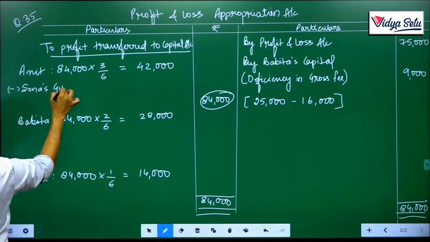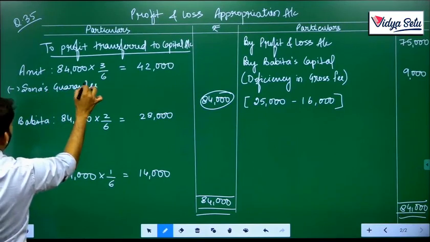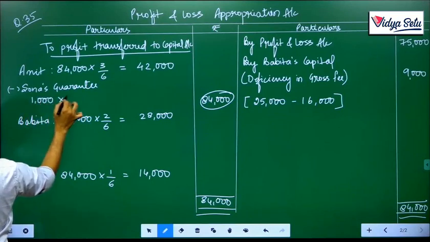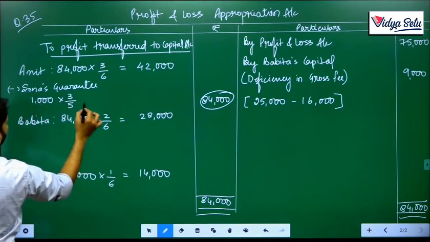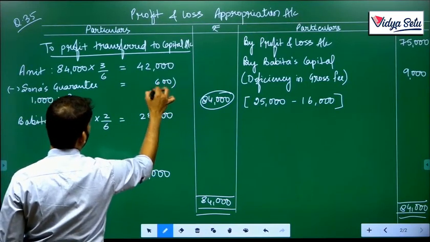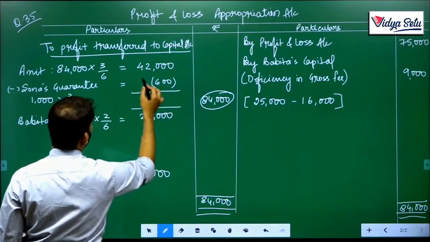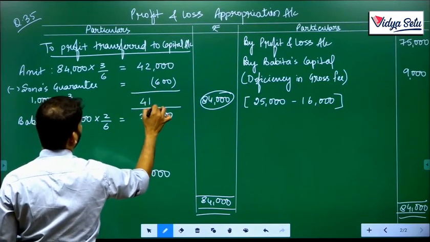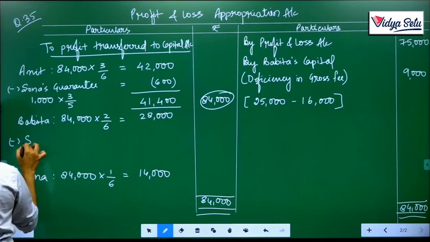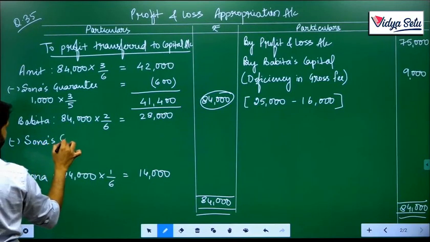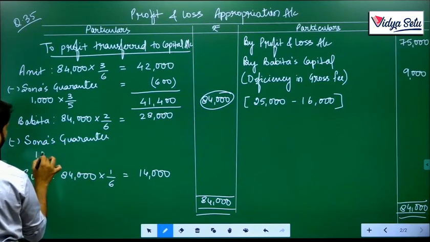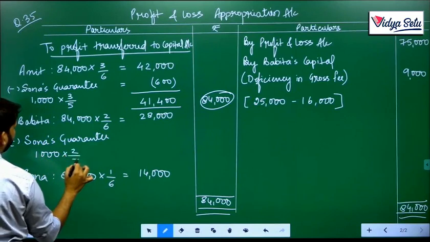Minus Sona's guarantee of rupees 1,000 multiplied by 3/5, that comes to rupees 600. So his capital is just 41,400. Minus Sona's guarantee becomes 1,000 multiplied by 2/5.